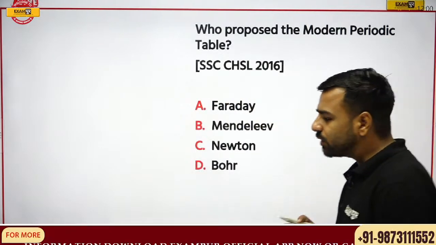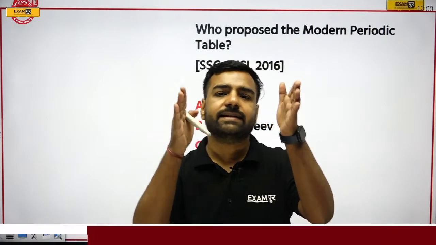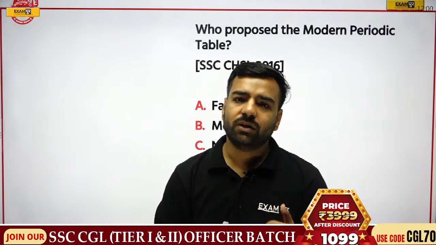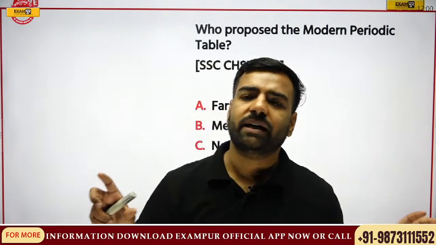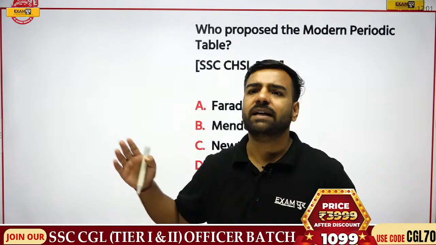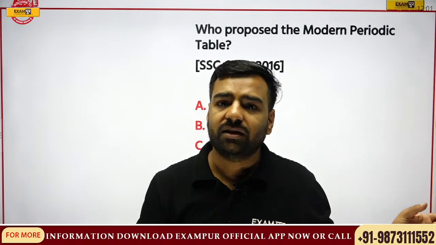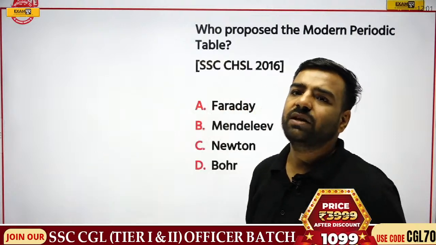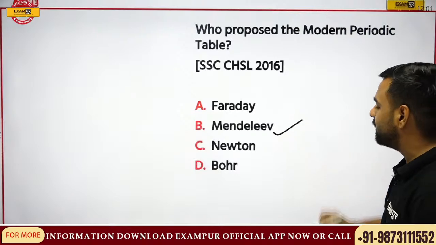Now see, when we talk about the modern periodic table, that means we are talking about the periodic table which is existing in the present time, right? We know that there are several elements in which we talk about metals, non-metals, metalloids. Like sodium, calcium and all those things, these are present in the periodic table, right? These are the elements. Now how many elements are there, what are rows, periods, I'll be telling everything. But before that, this answer: Madhana has given answer B, and that's true, Madhana. The correct answer is B, that is Mendeleev.